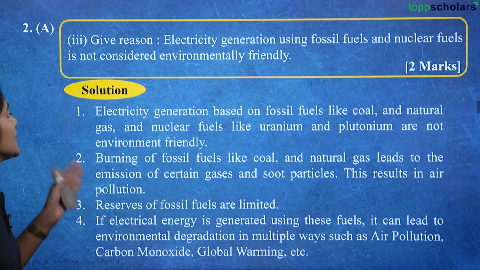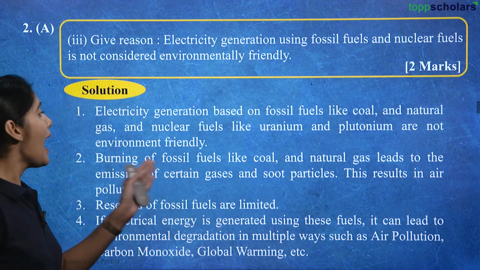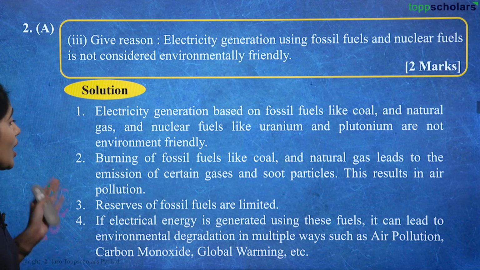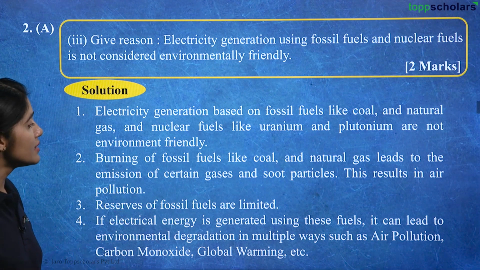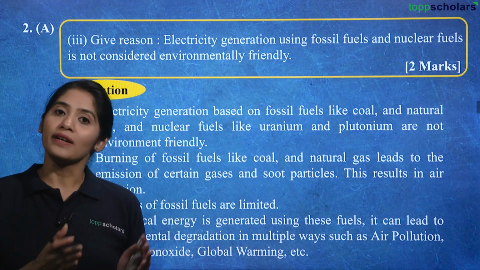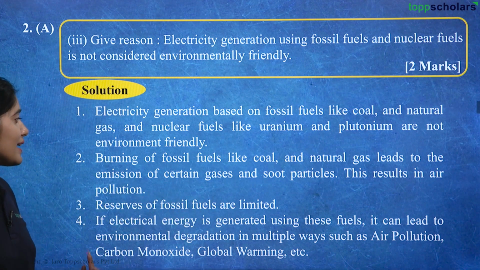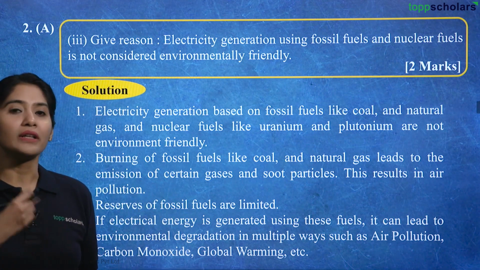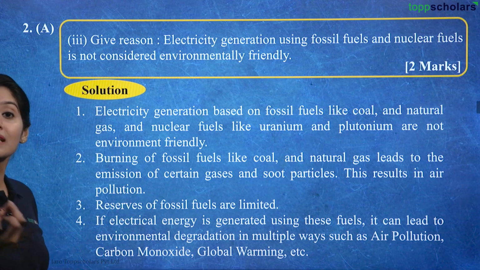Why is that so? So electricity generation based on fossil fuels like coal and natural gas and nuclear fuels like uranium and plutonium are not environmental friendly. Burning of fossil fuels like coal and natural gas leads to emission of certain gases and soot particles. This results in air pollution, right? So whenever we are burning any fossil fuel like coal or natural gas, it always leads to generation of certain gases which hinders the quality of air and causes air pollution. So that is the reason why it is not environmental friendly.